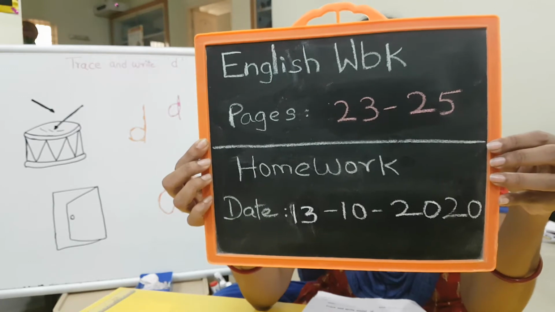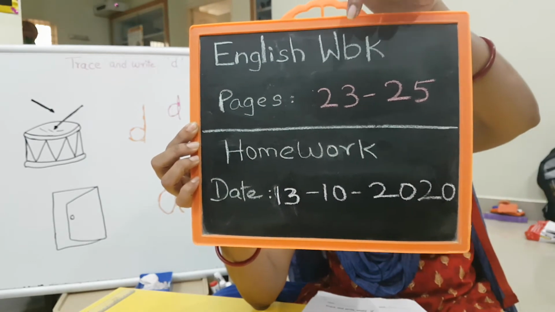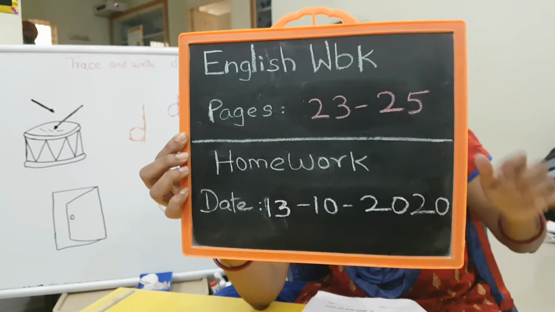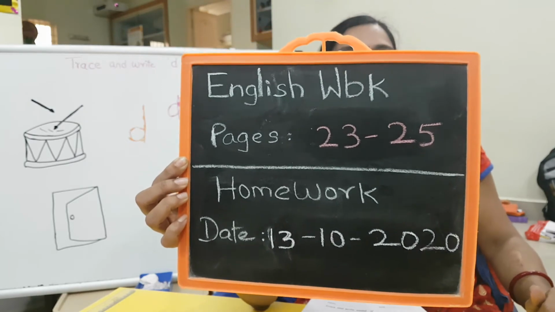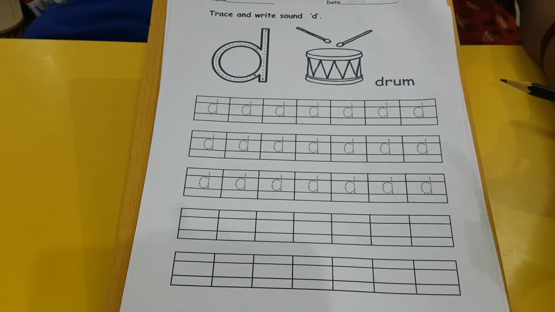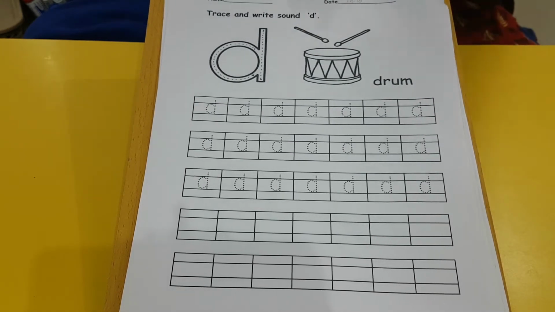This is for your reference. Now you can go and work on the exercise that is there in page number 23, 24 and 25. Okay? Come, let's have a look at the workbook. Open your workbook and go to page number 23 and you will see the picture of a drum. See here, D.